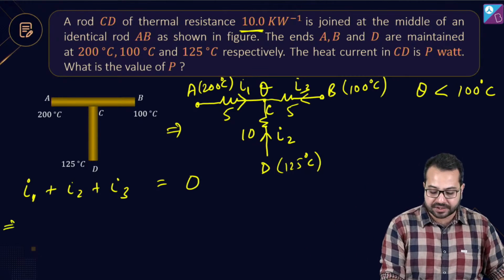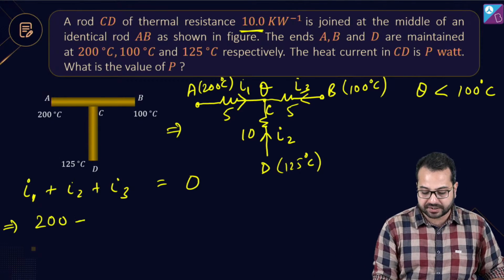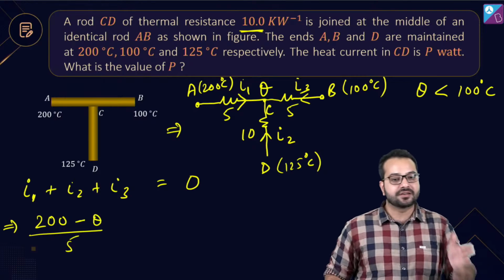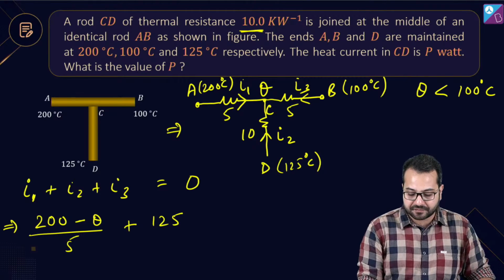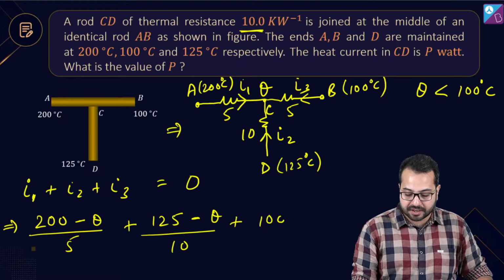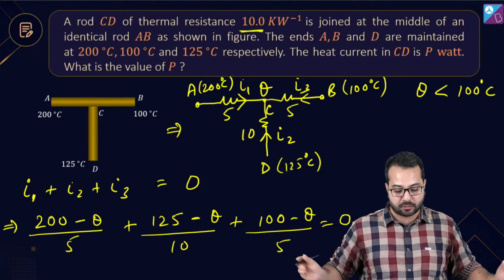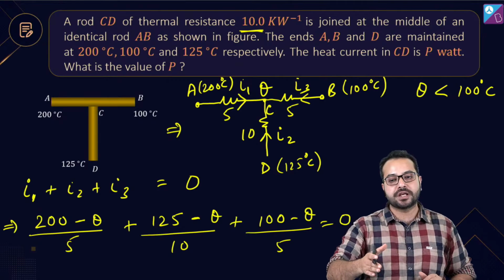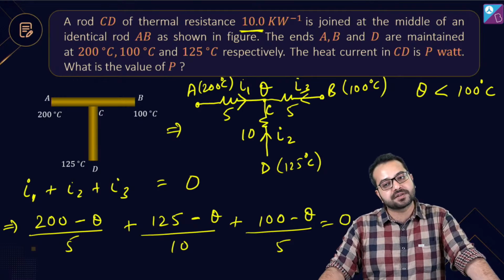Alright, so let's write what is I1. I1 कितना हो जाएगा? I1 हो जाएगा 200 minus theta divided by 5, the temperature difference divided by thermal resistance, plus I2 कितना हो जाएगा? I2 हो जाएगा 125 minus theta divided by 10, and I3 कितना हो जाएगा? I3 हो जाएगा 100 minus theta divided by 5, and this should be equal to 0. Correct? Can you solve this equation and tell me what is the answer? Quickly solve this equation and tell me what is the answer.